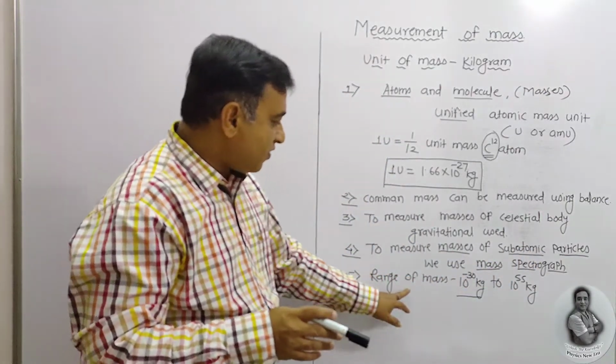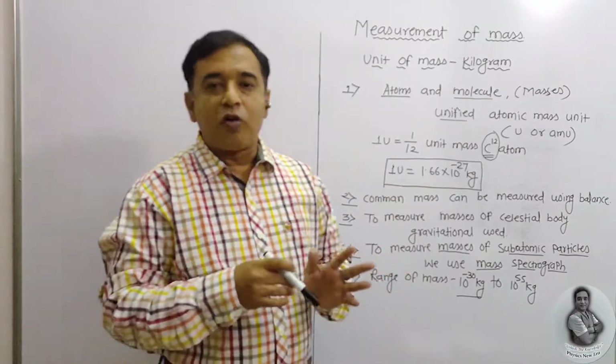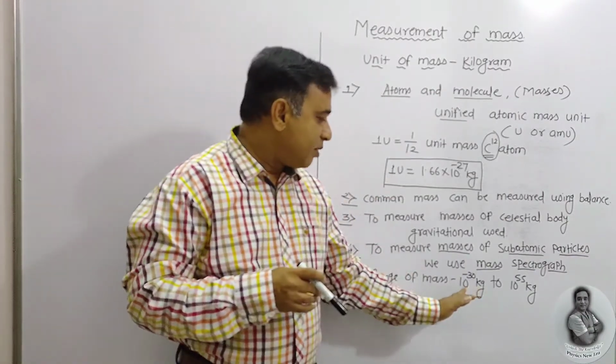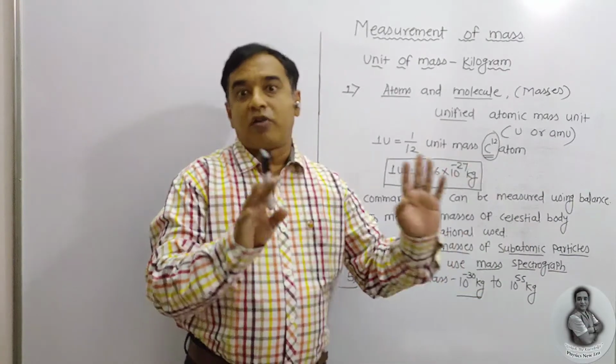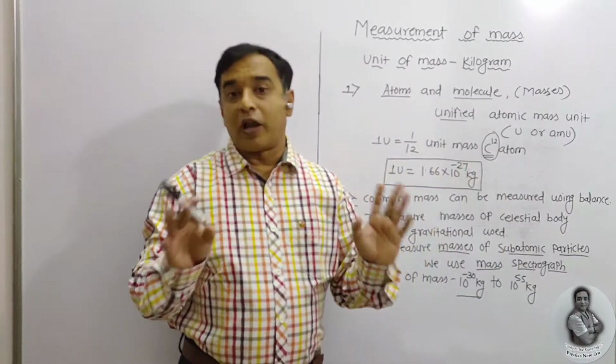Okay. Now the range of masses that we are going to find in the universe is in the range of minimum 10 raised to power minus 30 kilogram to 10 raised to power 55 kilogram. Huge.